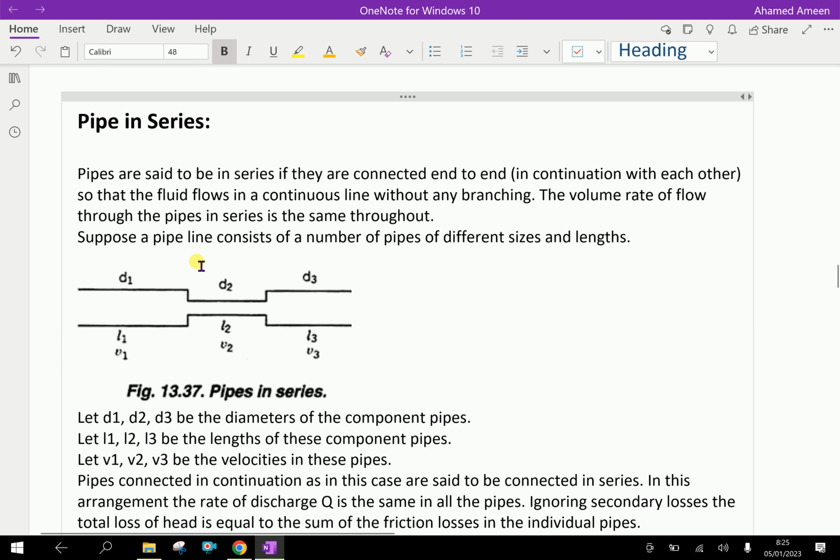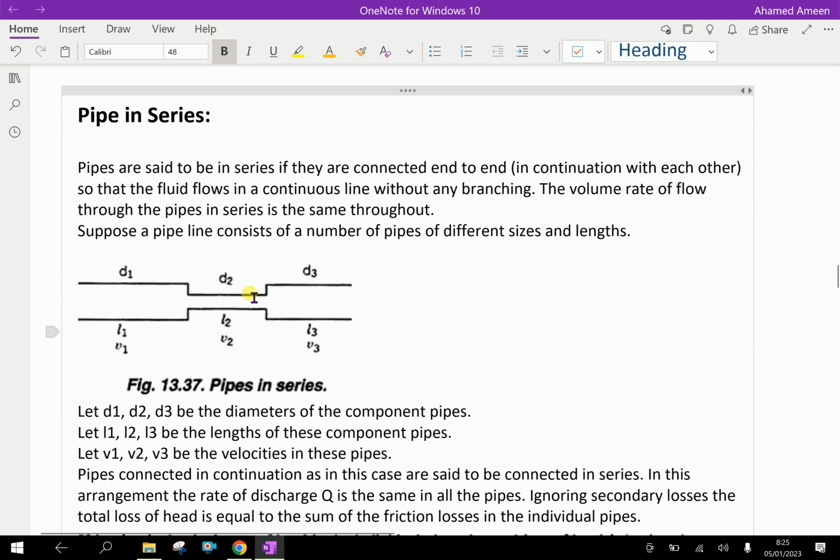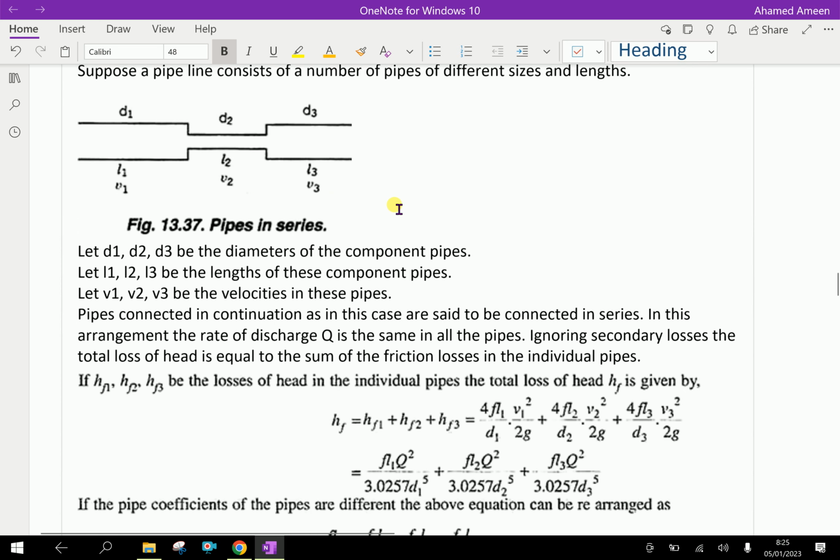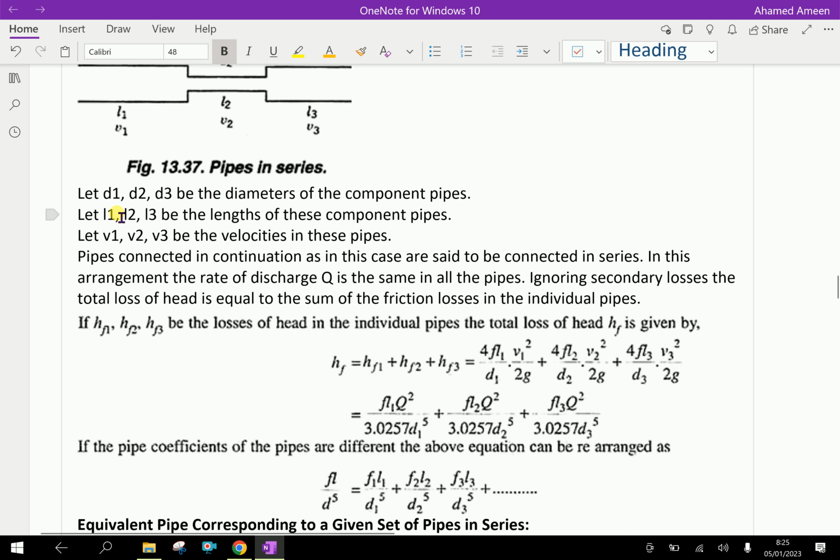Suppose a pipeline consists of a number of pipes of different sizes and lengths, as given here. The first pipe has diameter D1, length L1, and V1 is the velocity of water in that pipe. Like that, for the second pipe D2, L2, V2 and for the third D3, L3, V3 respectively.